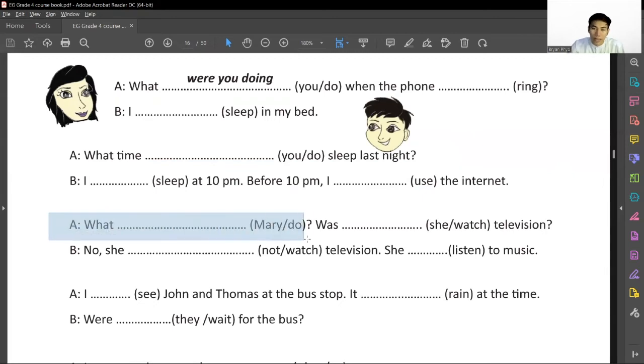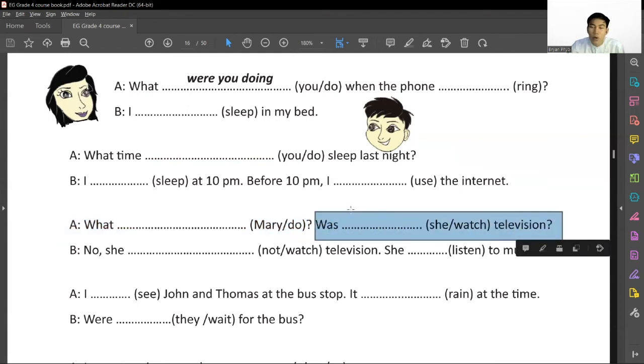What blank Mary do? The answer will be what was. We have to use was because the subject is Mary and it's singular. What was Mary doing? What was she doing? Another question: was she watching television? The answer will be no, she wasn't.